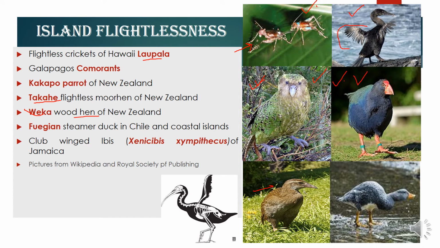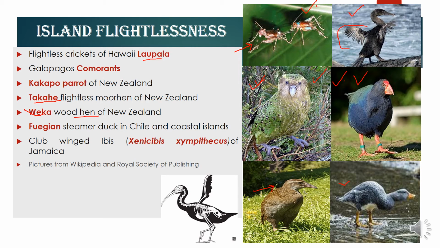So another is the wood hen, that is the weka. This one has also lost its flight, and this is also a very heavyweight, sturdy bird which has lost much of the wing, and because it has reduced wings, it is a very good runner. This bird mostly feeds on invertebrates and insects found at ground level, and this is also a bird that has lost its flight.